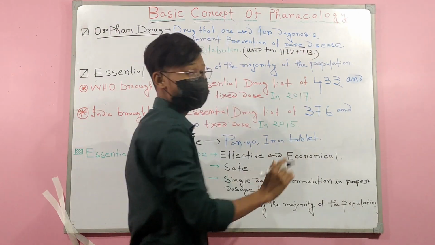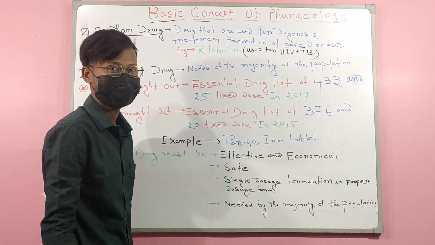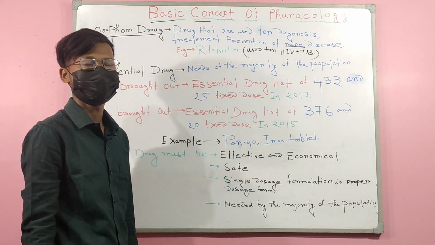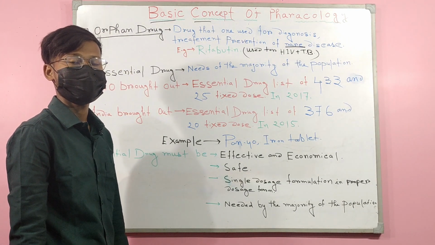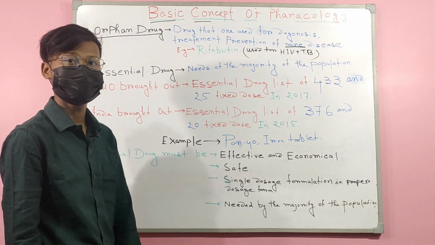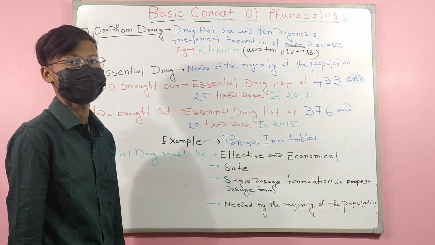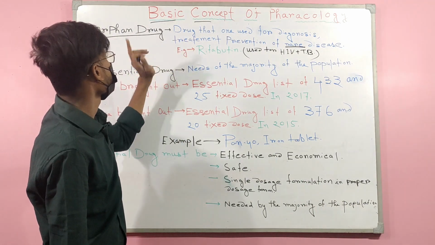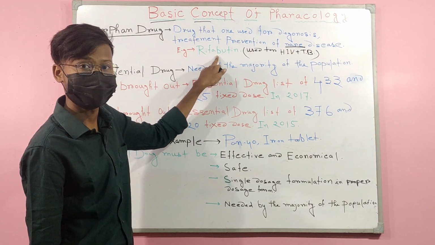Rare disease. So, what is a rare disease? A rare disease means a disease in which one patient in 10,000 people is affected. That disease is called a rare disease. And the example of an orphan drug is rifabutin.